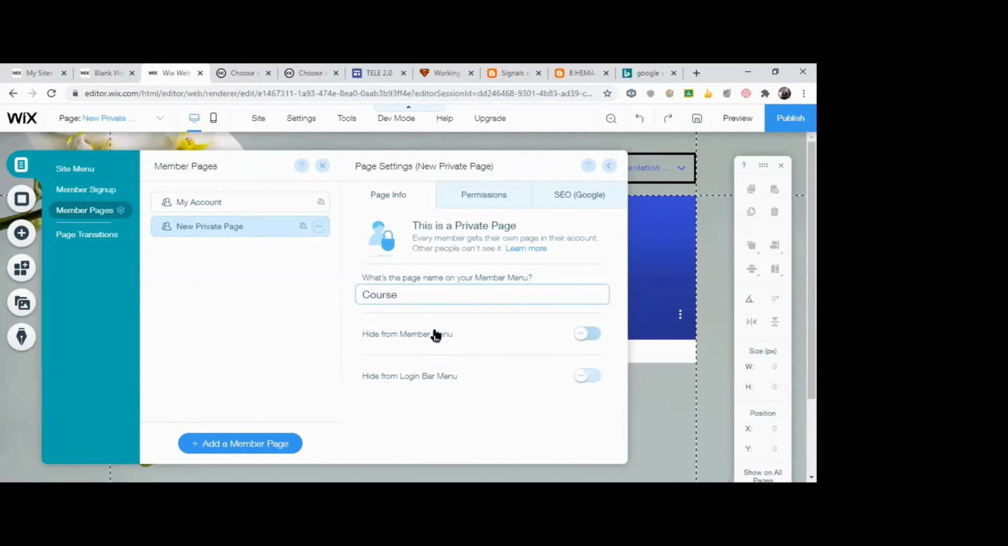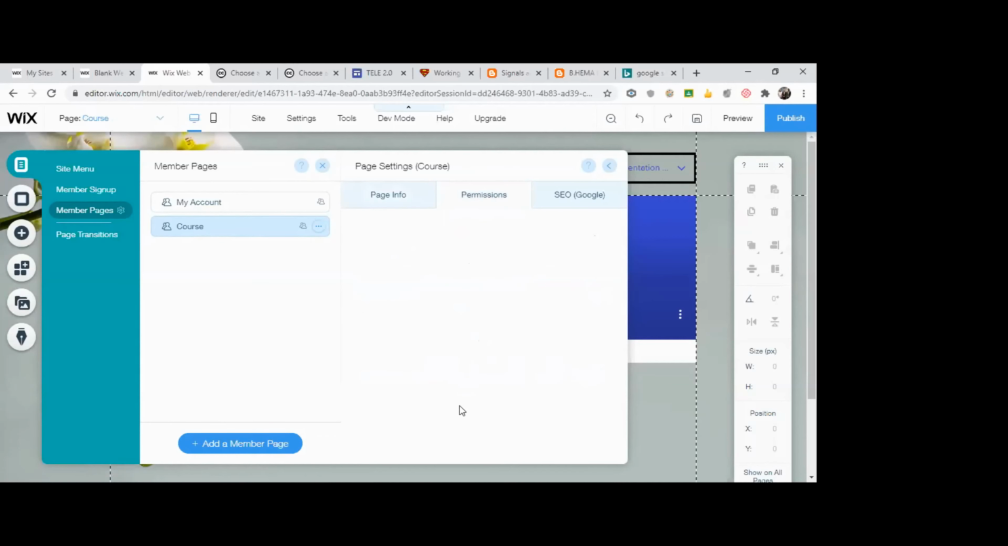It is available in the main menu bar or the login menu. By default, it is available in the login bar. After you log in, you can see the course. You can hide it if you want. As of now, I want it to be visible, so it is course. Okay. Permissions. Who can view? Only restricted members can view. That's why it is a private page.